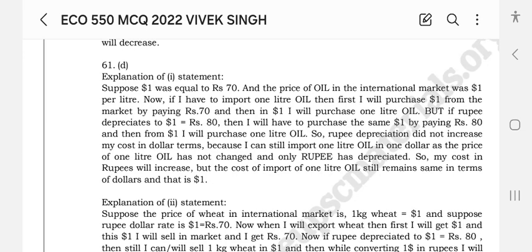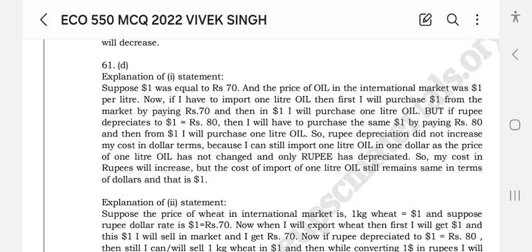But if the rupee depreciates, that is, $1 becomes rupees 80, then I will have to purchase the same $1 by paying rupees 80, and then from $1 I will purchase 1 liter of oil.